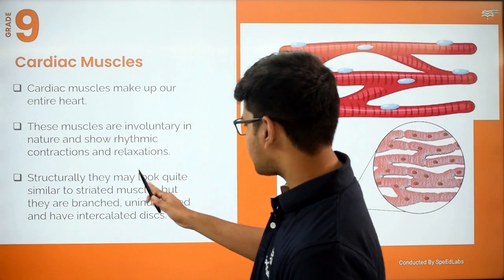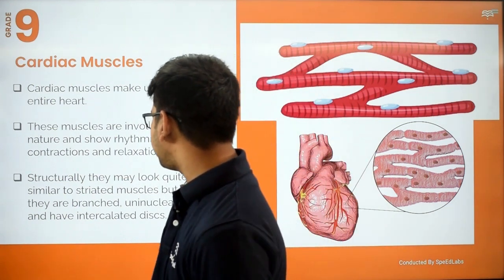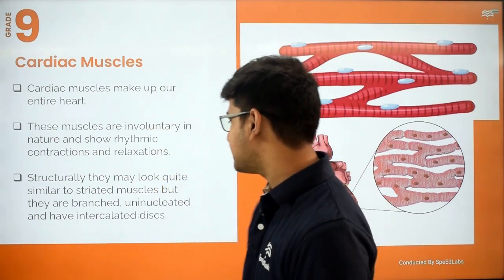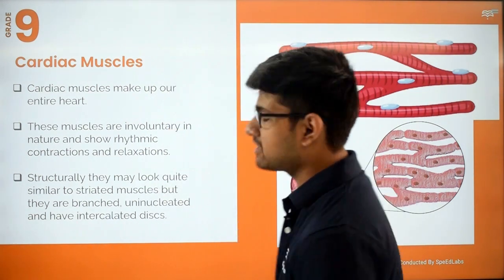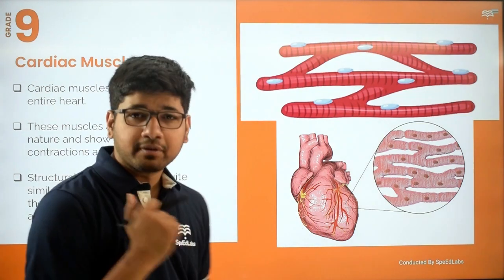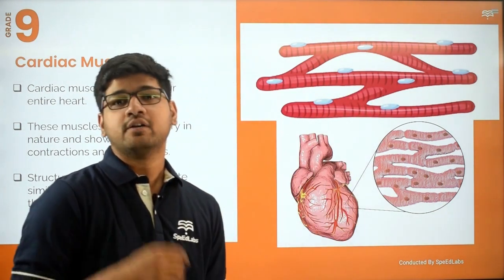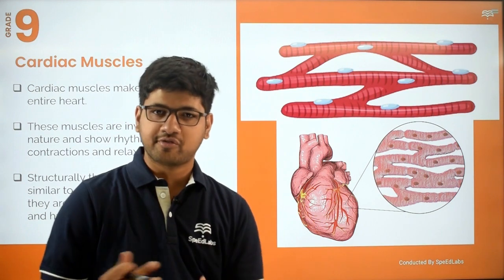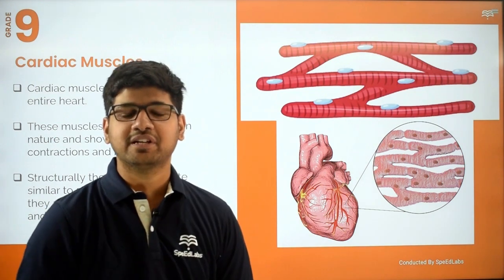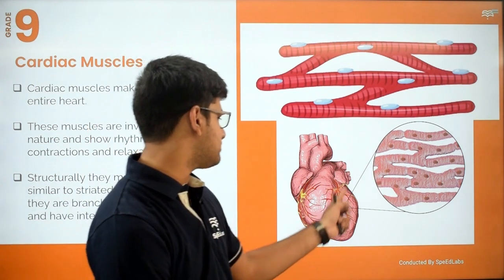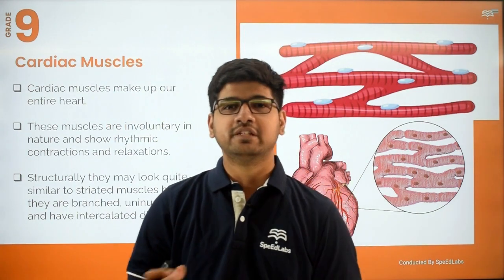Structurally they may look like striated muscles, but they are branched. Uninucleated, a single nucleus is present, and they have intercalated discs, or disc-like structures, present in between them. So the properties derived from skeletal muscles are mainly striations, and from smooth muscles, branching and contractile nature. This is how a unit of cardiac muscle is observed in a section of heart when prepared as a slide. Okay, so I hope this has been clear to you all.